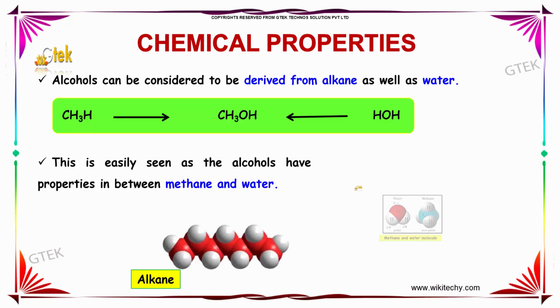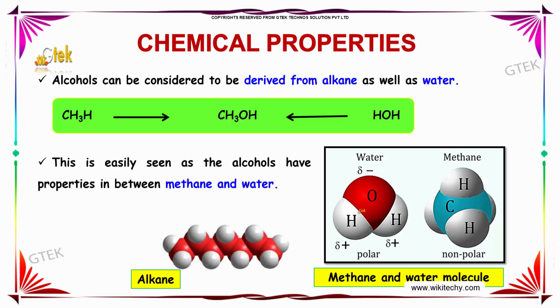Now, let us study about the chemical properties. Alcohols can be considered to be derived from alkane as well as water. The following reaction shows the formation of alcohol from water. This is easily seen as alcohols have properties in between methane and water. This is a diagrammatic representation of methane and this as water.